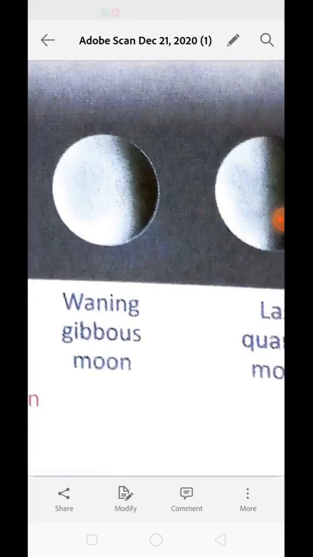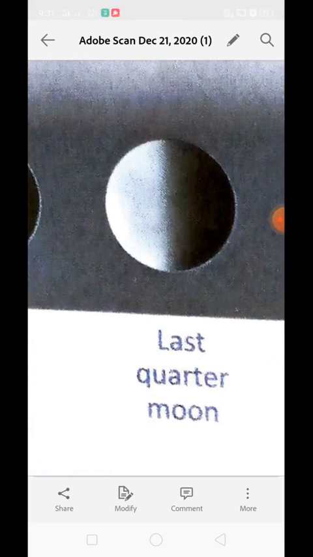Now is the last quarter. That was our first quarter. First quarter means the moon was increasing in size at that time, but now we are talking about the last quarter moon, which means it is going to decrease in size to become a new moon.